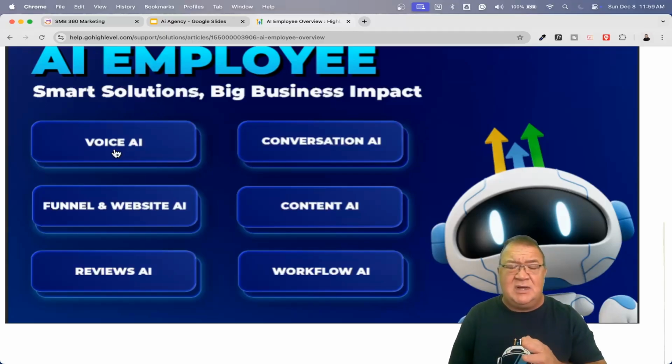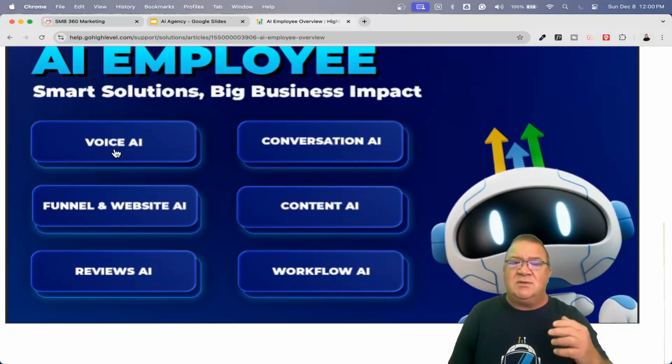It can transfer calls. It can gather contact information, and a bunch of other information. It can do a lot of different things and even execute workflows once it's done. So that's a great new feature. Conversation AI is the piece that ties into the website chat widget, so this piece you also get as well. You also get content AI.